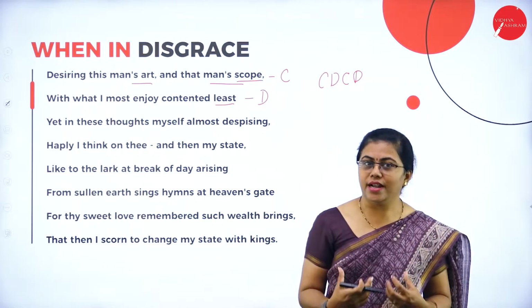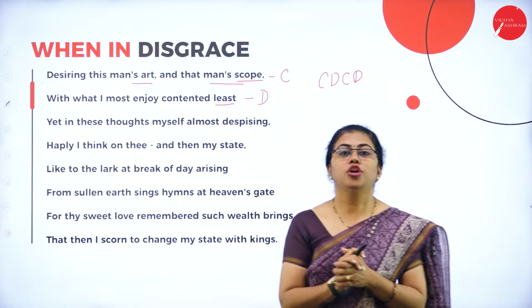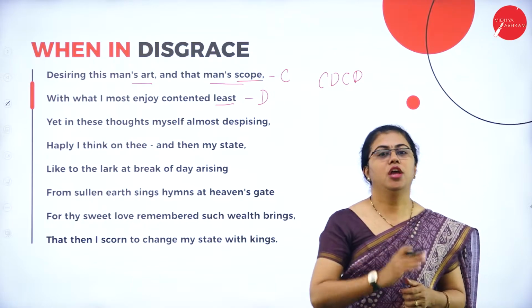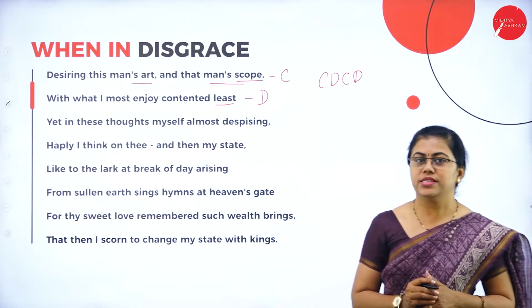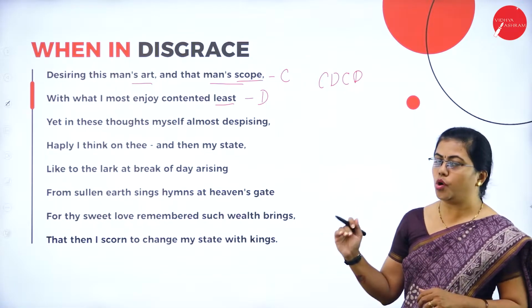So he is contented with whatever he has. That is the message he is giving you. Do not compare yourself to others. You have to be happy with whatever you have, is what he is trying to say. So these two lines mean that. Then we'll move on to the third quatrain.